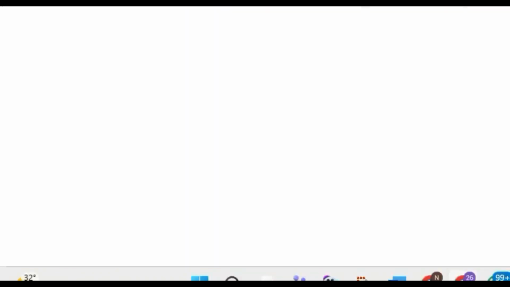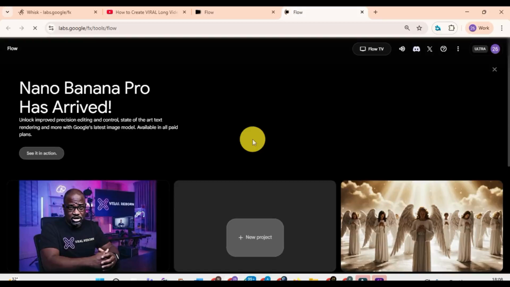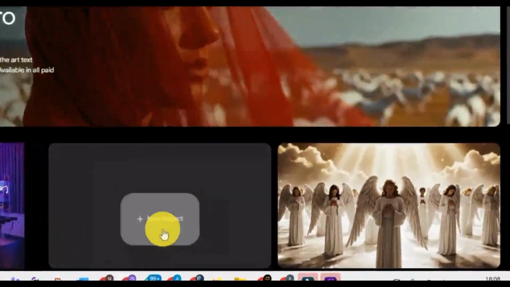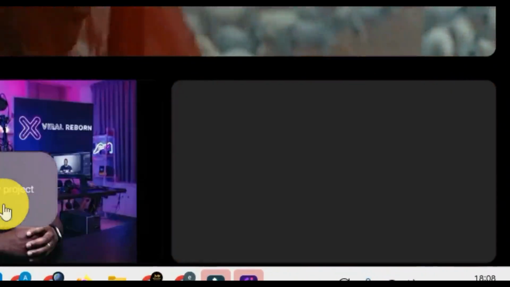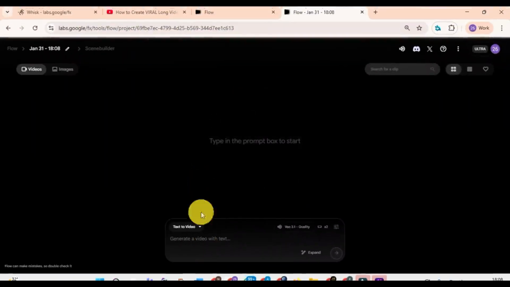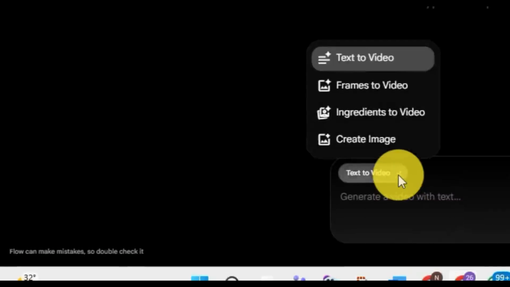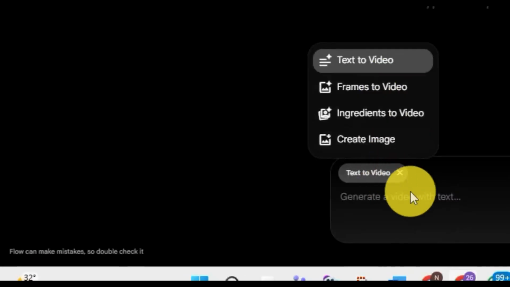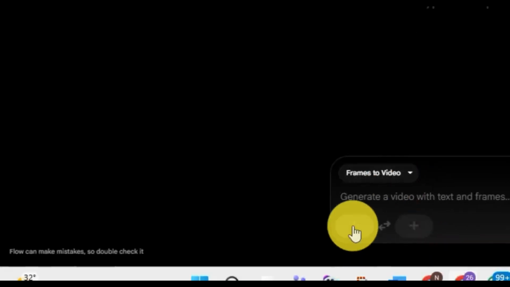Now, create with Flow. This is where I do all my work because I find it has everything I need. I've created quite a lot of videos and they are all beautiful videos. Now let's go to View 3. Now you can do text to video, frame to video, ingredient to video. We're going to touch all these and you're going to see the magic. But today I want us to look at just frame to video. So here you're going to decide.